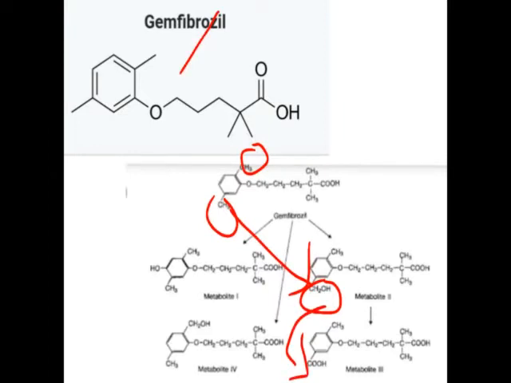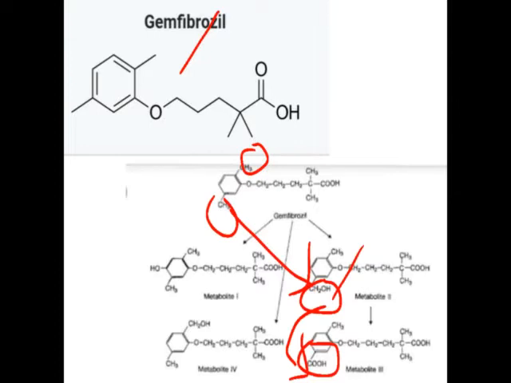So this is the first metabolic pathway for gemfibrozil: one of the CH3 groups undergoes hydroxylation to form CH2OH, and this is converted into the acidic group after oxidation.